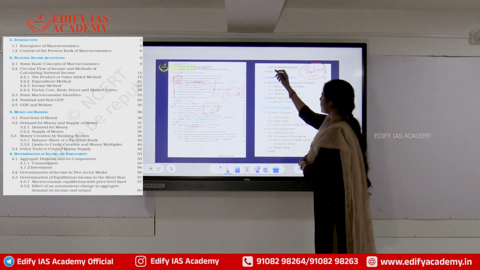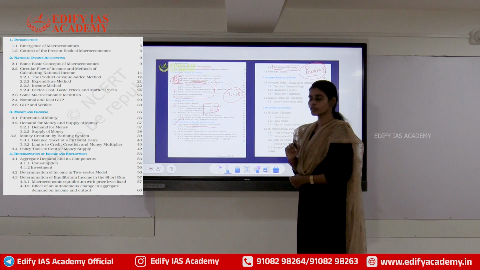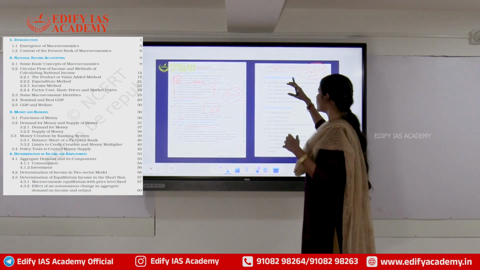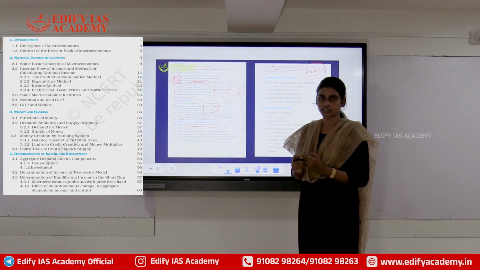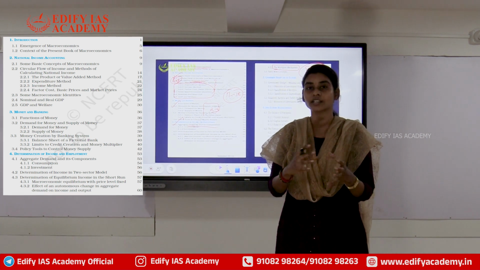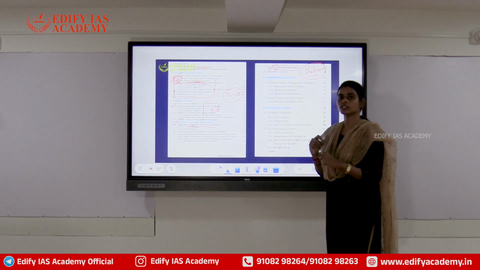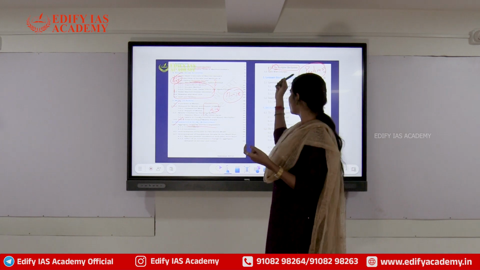So see the multiplier mechanism. If you take the previous year questions, definitely you can find some 4 to 5 questions from this money multiplier in the last 10-15 years. And UPSC also has this habit of repeating the same question again and again, right? So I think the multiplier question is often getting repeated. So give more importance to that.